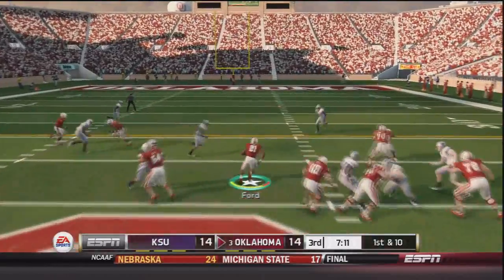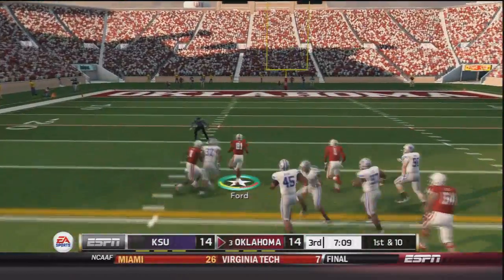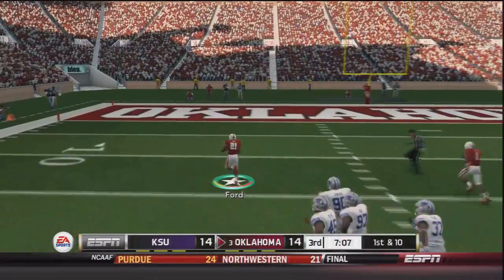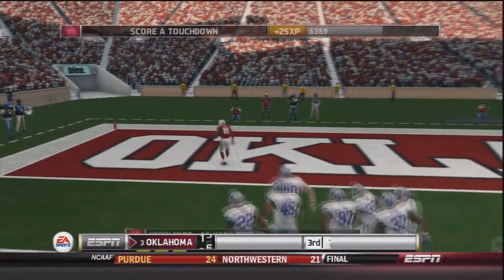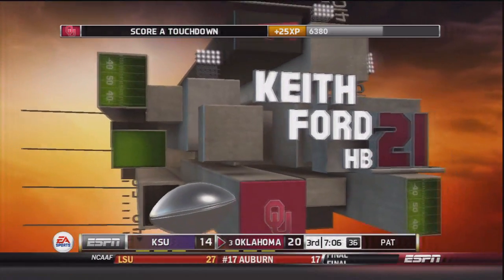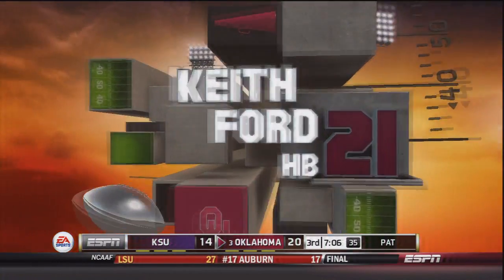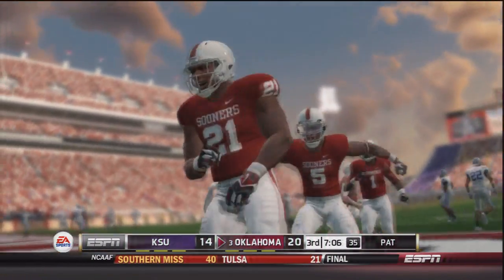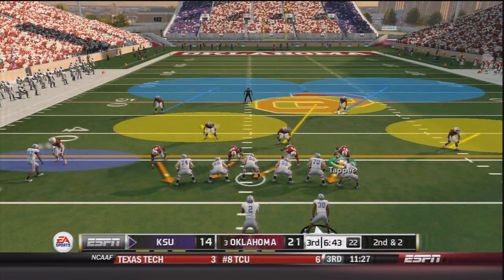It's another handoff to Keith Ford to the outside. Ford jukes. He's got good blocking. He's got really good blocking. Ford inside the 10, 5. Touchdown, Keith Ford. A 45-yard touchdown run. That is exactly how you start the 2nd half of a football game, with a huge drive to give yourself the lead.